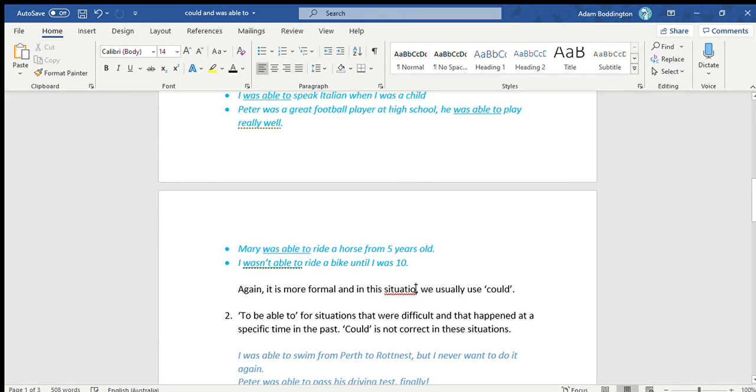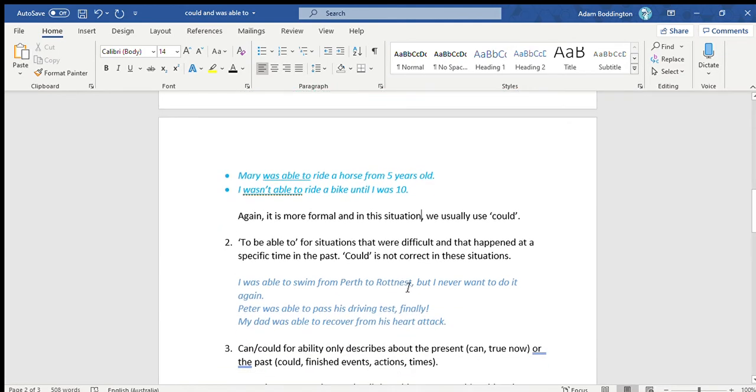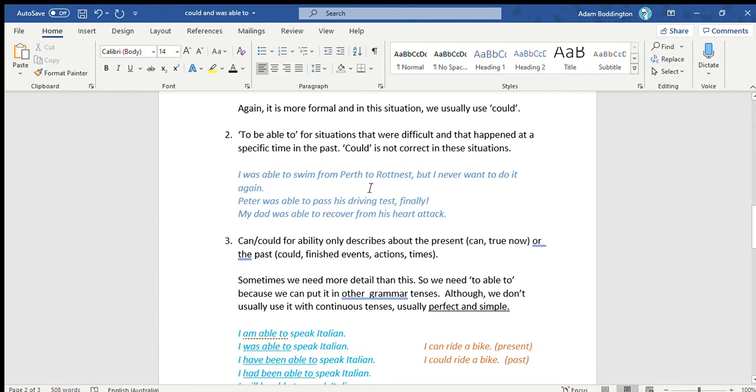Again, okay, it is more formal, all right? I was able to ride a horse is much more formal than I could, all right? So if we're just talking in a general situation, like in a casual situation, we would use could. All right, now this is a little bit tricky.